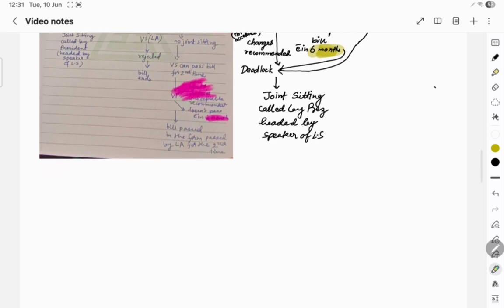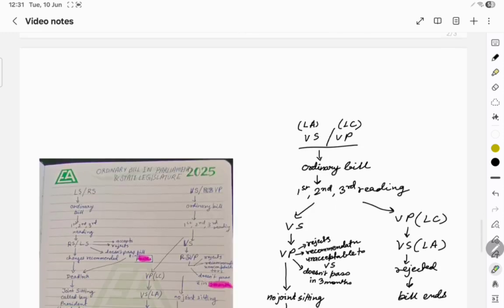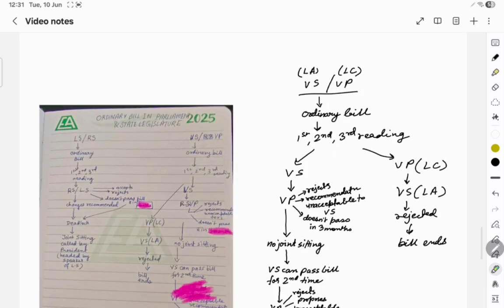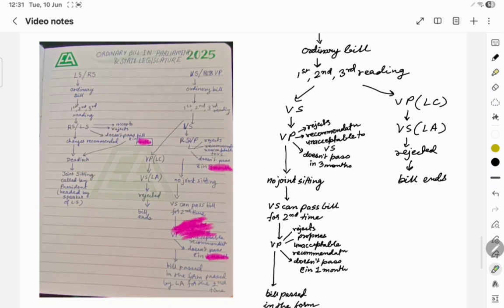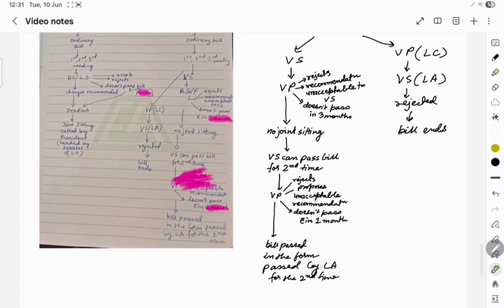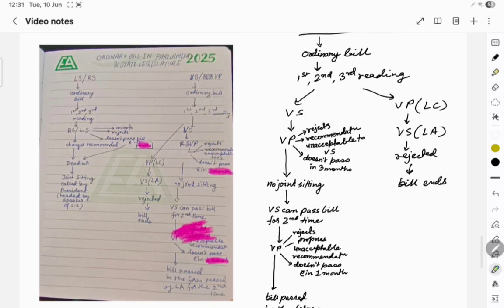Then there is a provision of joint sitting, which is called by the President but headed by the Speaker of Lok Sabha. Next, let's see what happens when it is passed in the state legislature. If an ordinary bill is introduced in either the Vidhan Sabha or the Vidhan Parishad, both can pass it. It being an ordinary bill, the first, second, and third readings are done, and then if it passes the Vidhan Parishad, or the Legislative Council, it goes to the Vidhan Sabha, the Legislative Assembly.